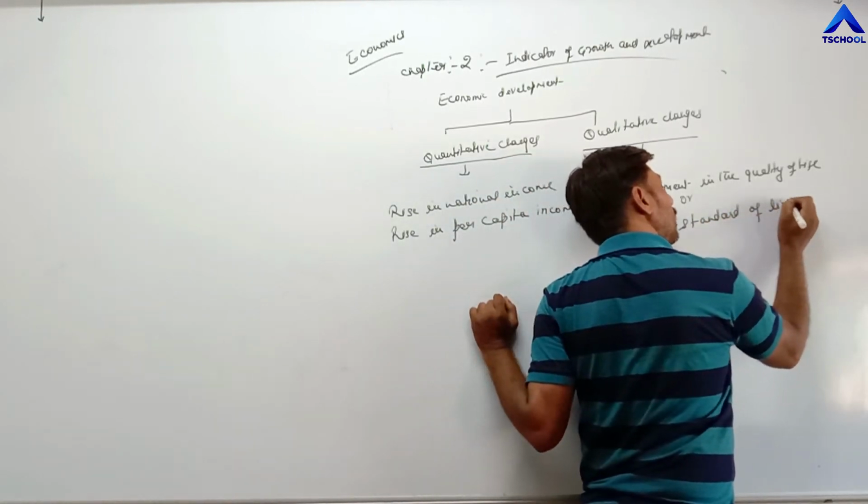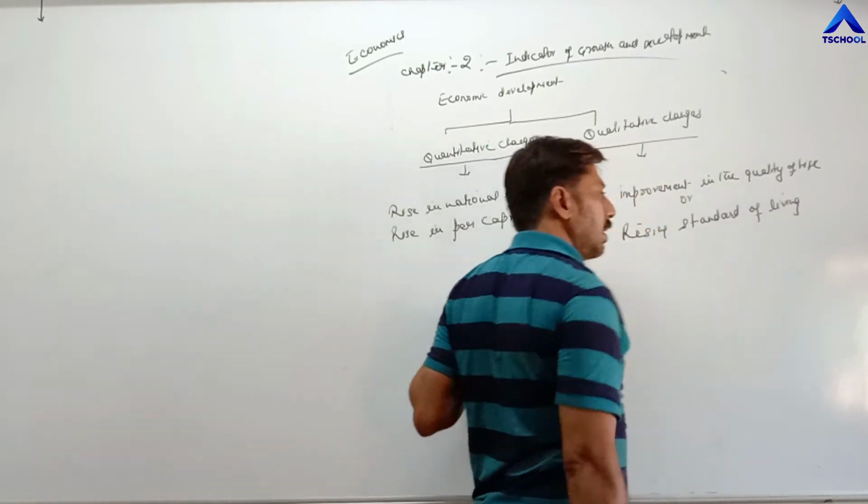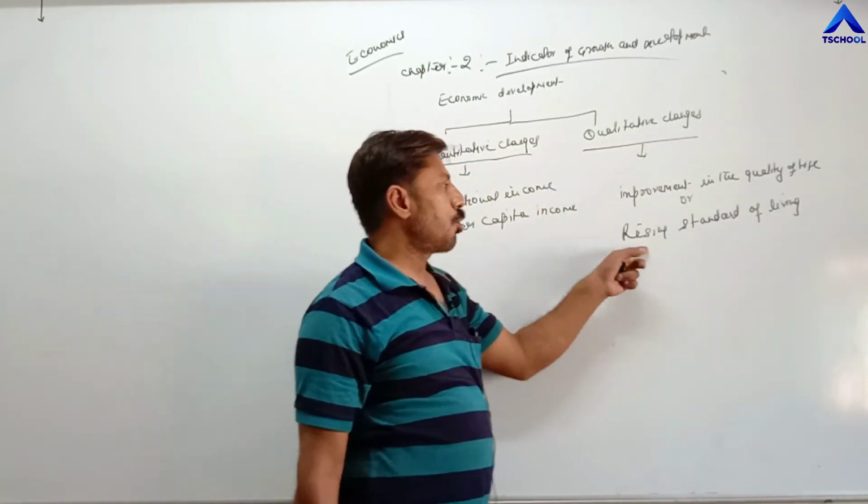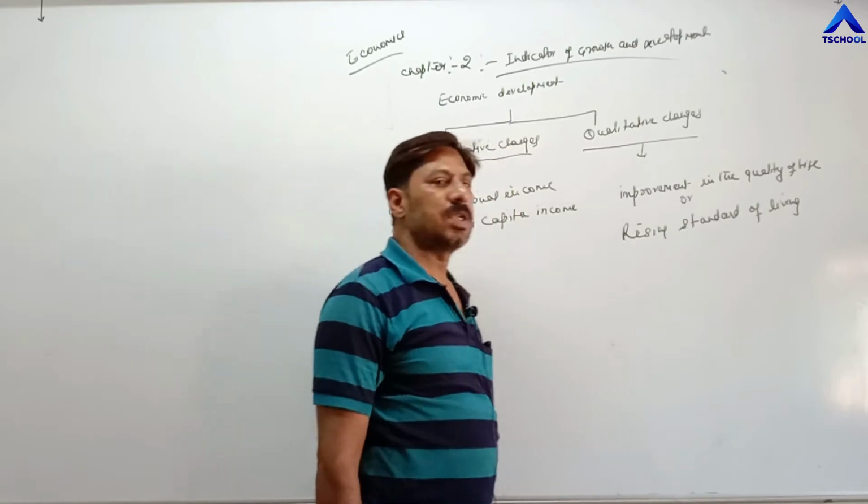And standard of living or improvement in the quality of life includes various factors.